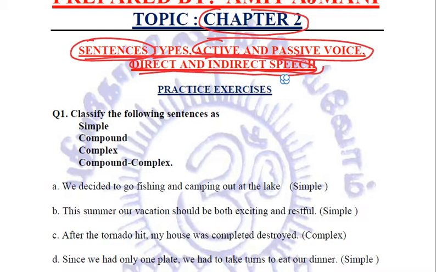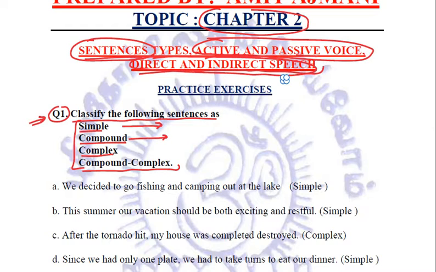So let us see the first question, which says: classify the following sentences as simple, compound, complex, and compound complex sentences. Now we have already studied what these sentences are. A simple sentence has one subject and one single predicate.